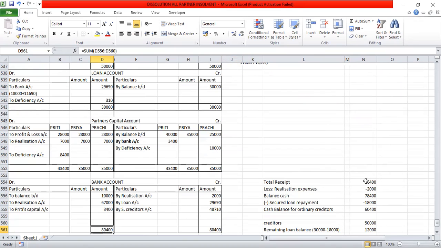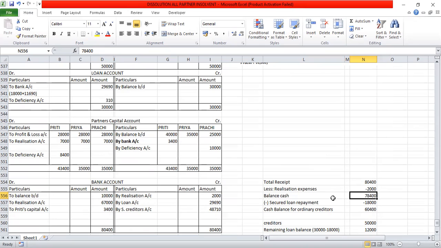Out of this, 2,000 is paid as realization expenses. So we are left with 78,400 as the balance in cash. We have to pay 80,000, but out of this, we have only 78,400. So there are insufficient funds with the firm.